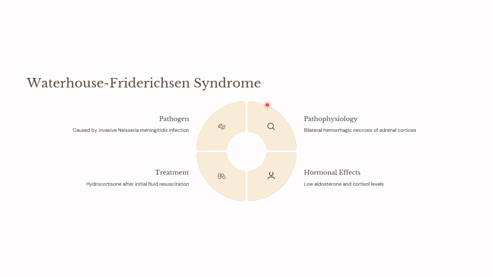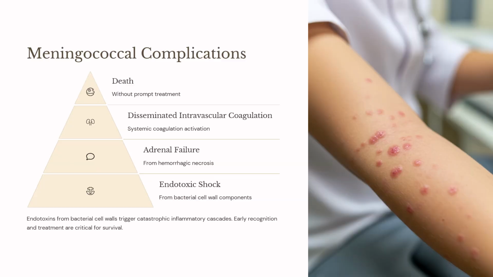What about Waterhouse-Friderichsen syndrome? Waterhouse-Friderichsen syndrome is caused by Neisseria meningitidis. The invasive Neisseria meningitidis infection results in bilateral hemorrhagic necrosis of the adrenal cortex. Because the adrenal cortex is no longer functioning properly, we need to treat the condition. They will be presenting with low BP because of low adrenal hormones. We need to treat them with adequate fluid resuscitation, and then hydrocortisone should be provided.